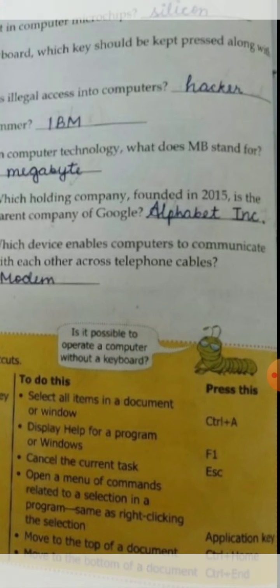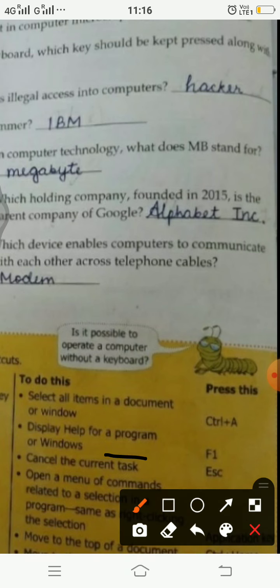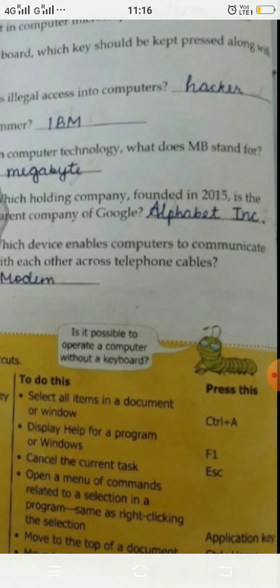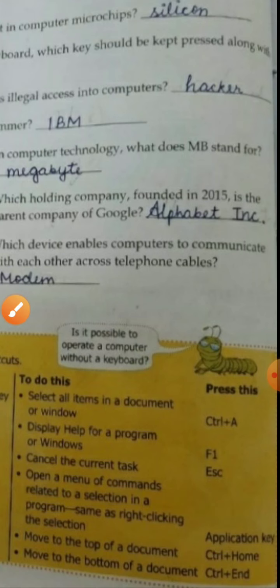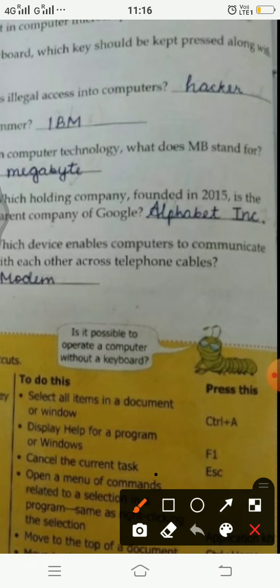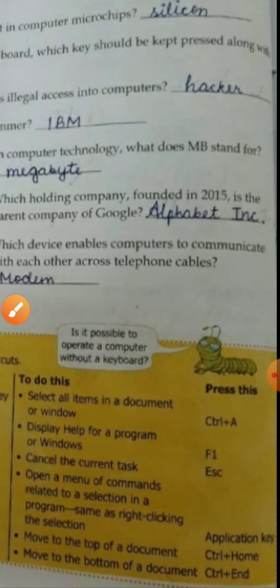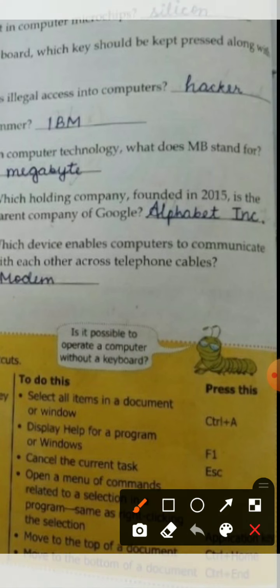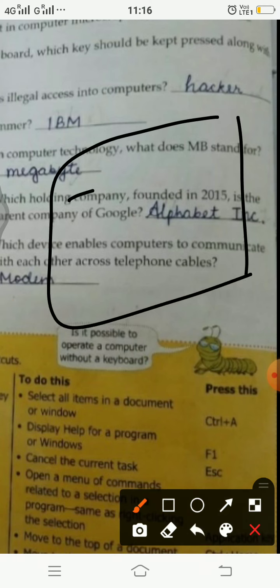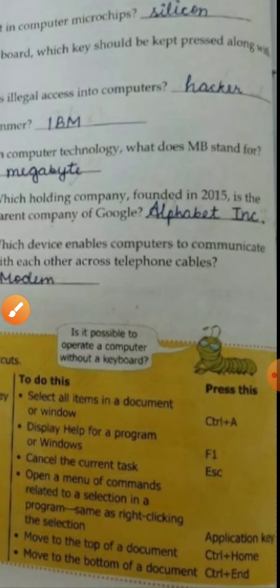Then display help for a program or windows. If we need any help, we should press the F1 key and the help section will open. Cancel the current task. If we need to cancel the current task, we need to press the escape button. ESC means escape button, which is on the top left corner of the keyboard. Just go and notice this.